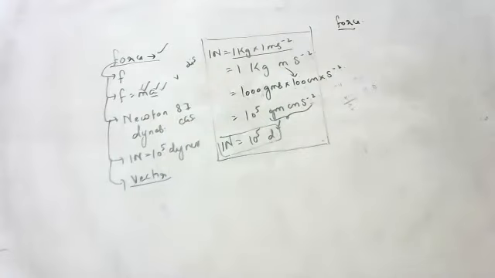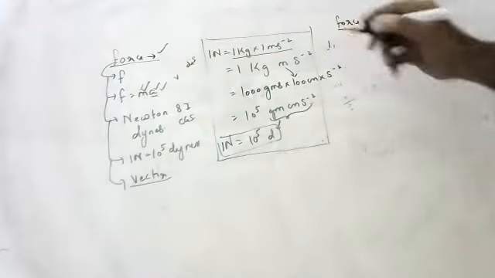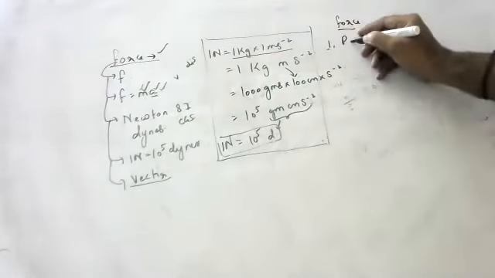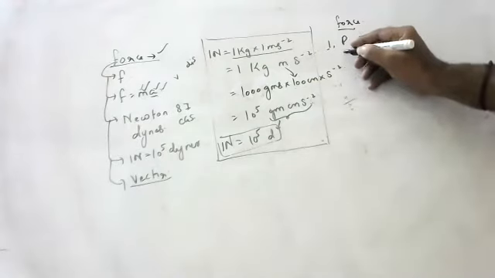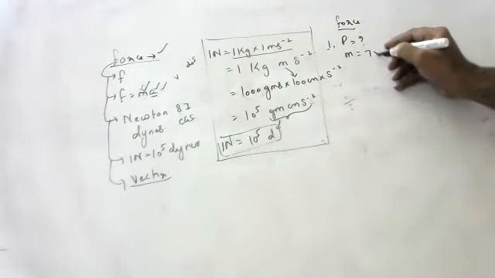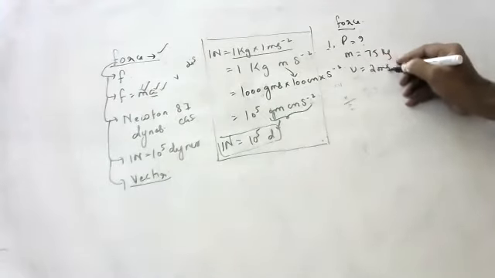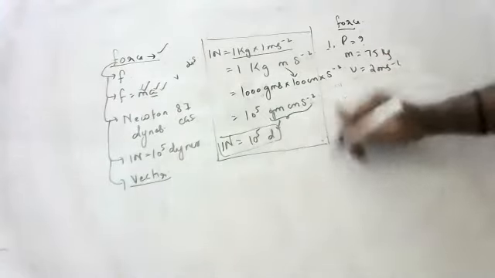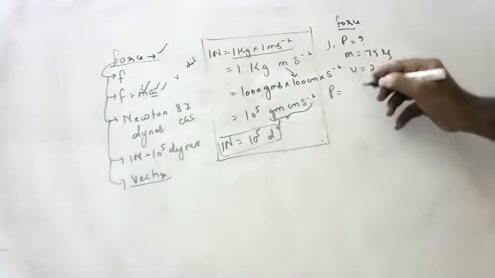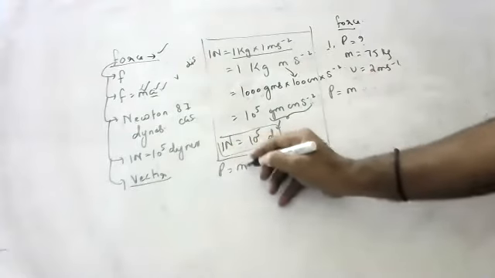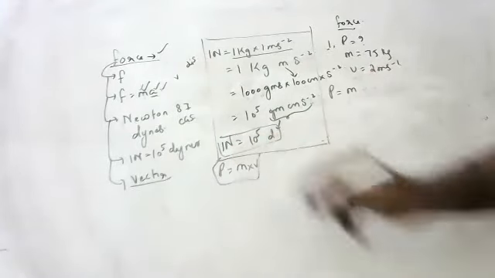Okay, first question. Who will tell? Srinidhi. Find the momentum if mass is 75 kg and velocity is 2 meters per second. What is the formula for momentum? Momentum is equal to mass into velocity. Momentum is equal to the product of mass and velocity.